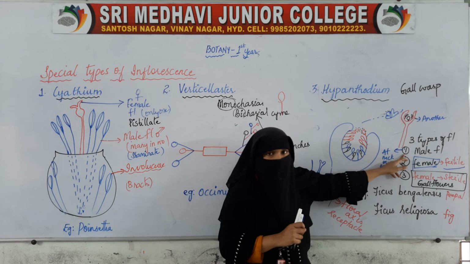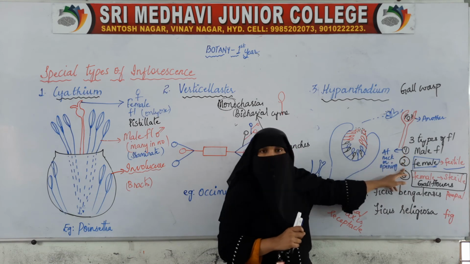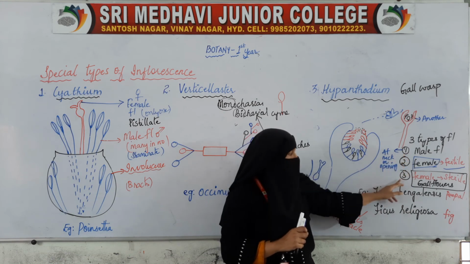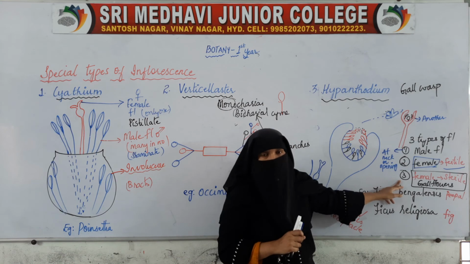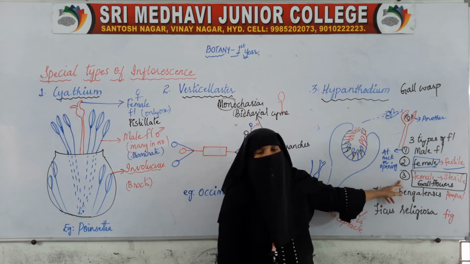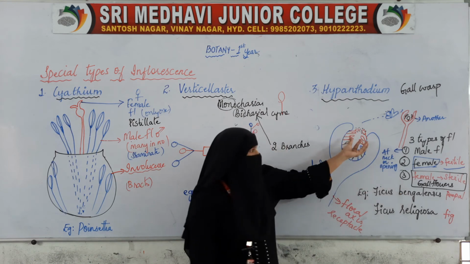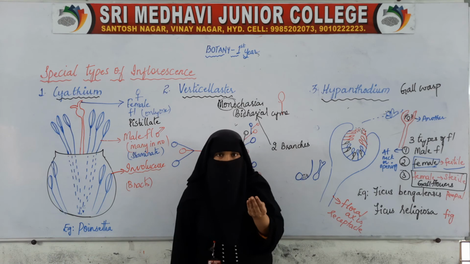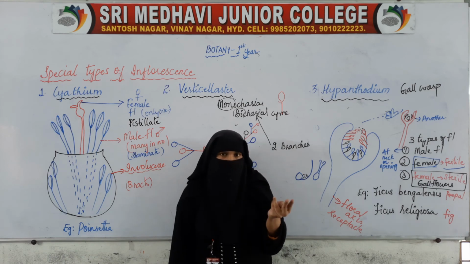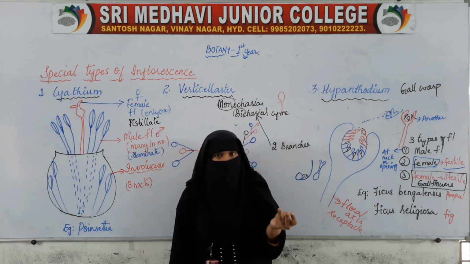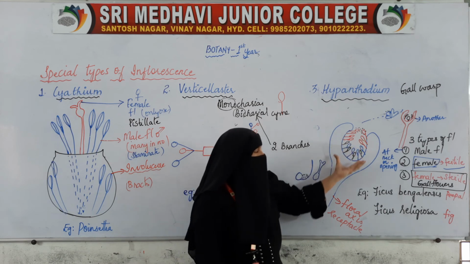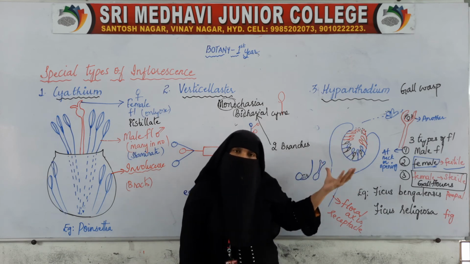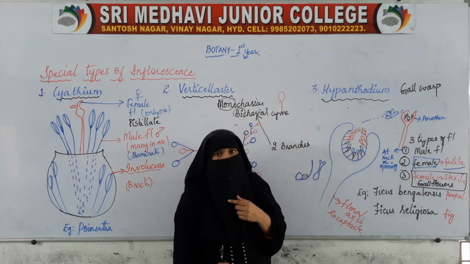One is the male flower, second is the female fertile flower, and the third is the gall flowers, which are female but sterile flowers. So this is a special type in which we find three types of flowers in this arrangement.